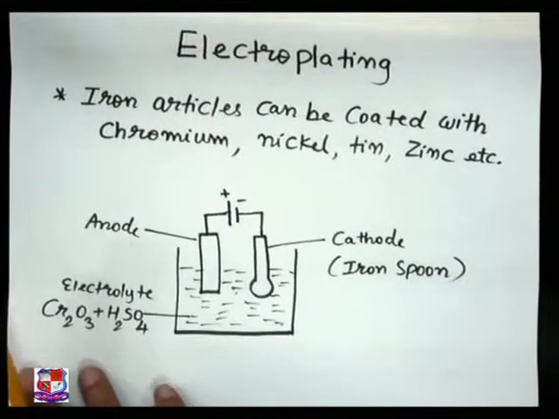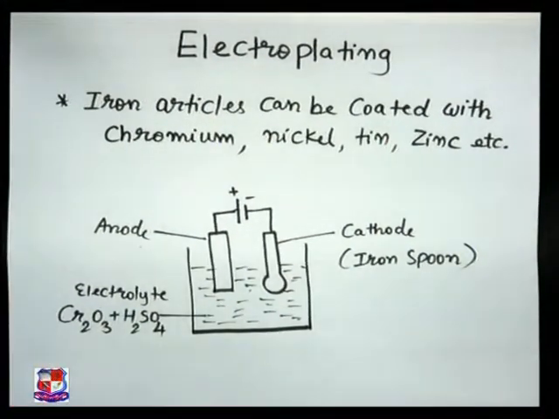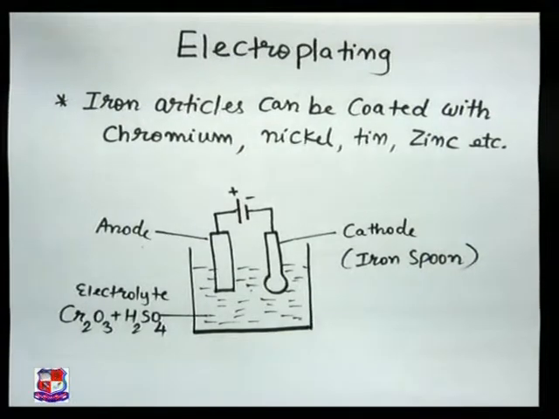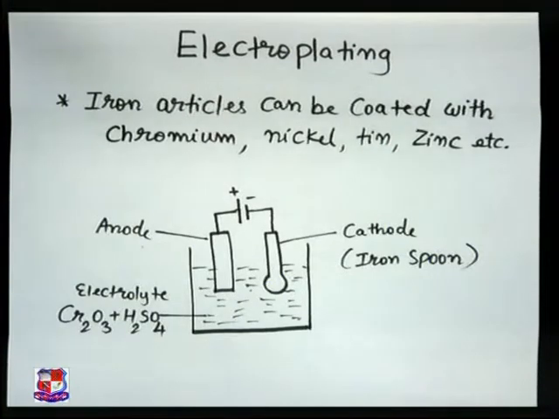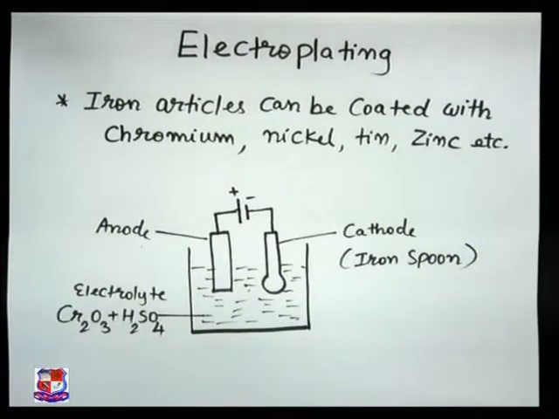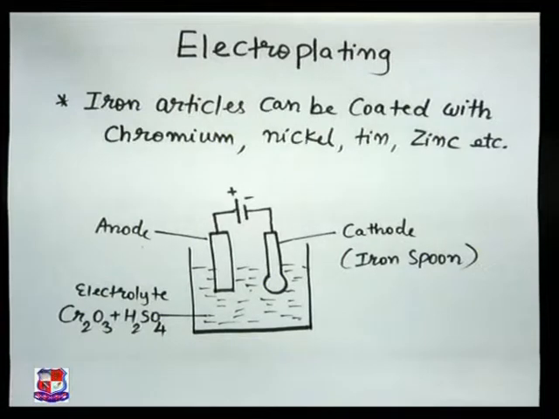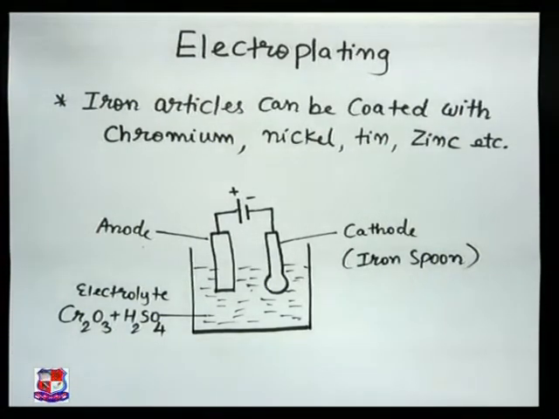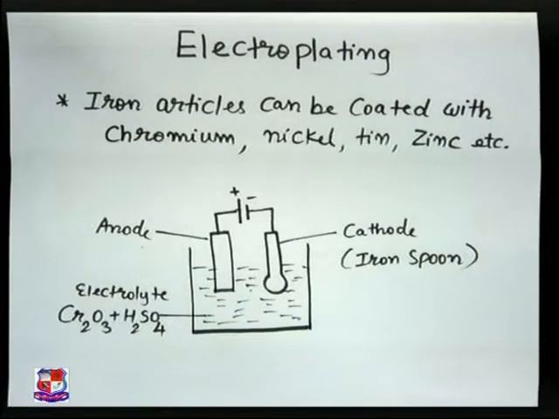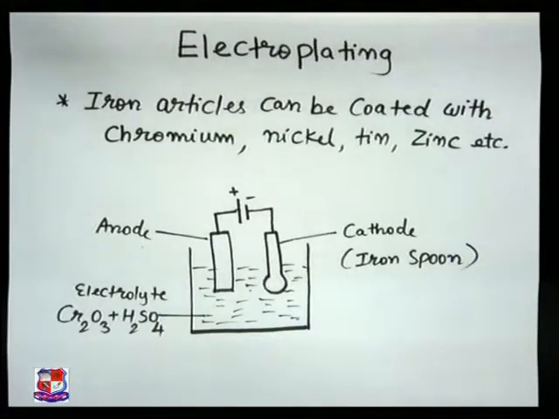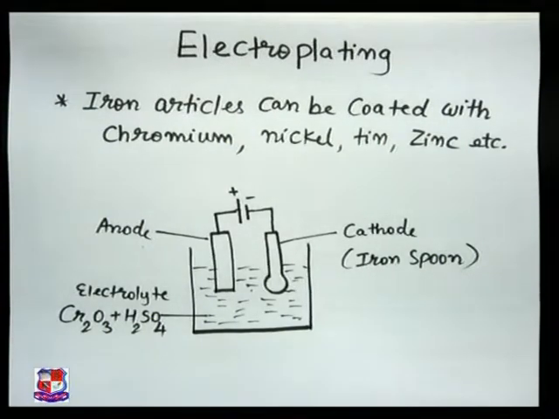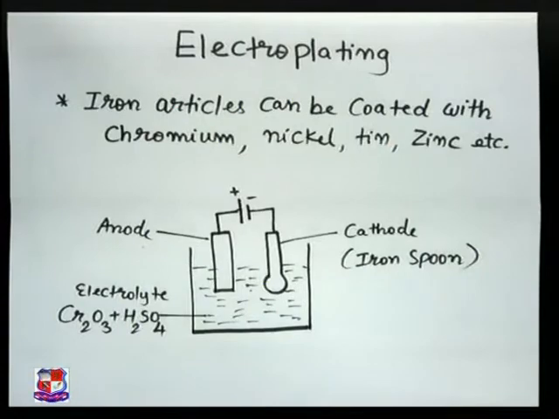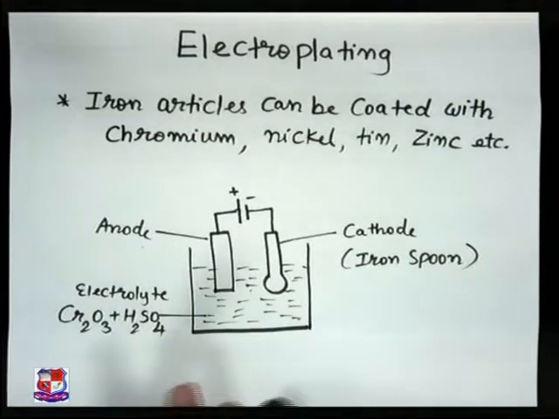Let us see the electroplating process. It is very fundamental, used in the industries, and plays a very important role. Here we are plating one metal on another metal by passing electricity. Electroplating is used for decoration and for protection of metals. Iron articles that are required to be coated with chromium, nickel, zinc, tin or any other metal are first arranged in the following arrangement.